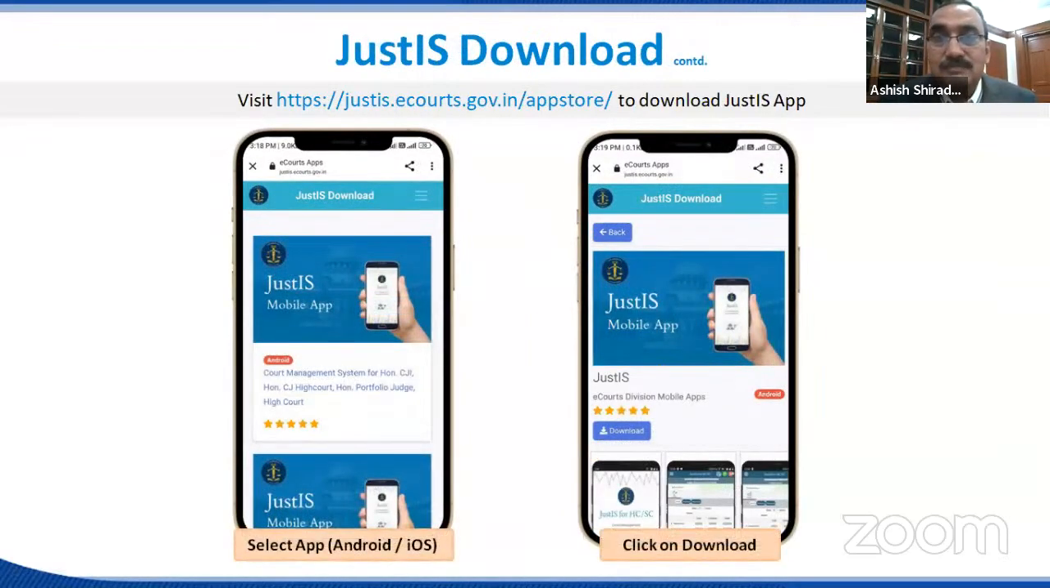This is the way you can download it. Just click on download, and the mobile app will be downloaded and installed. For installing on iOS, there are 2-3 extra steps to be performed. But as far as Android is concerned, you can directly download the app and install it straight away.